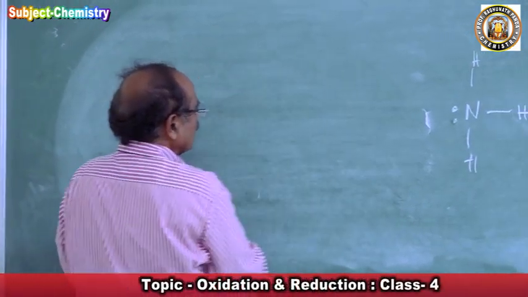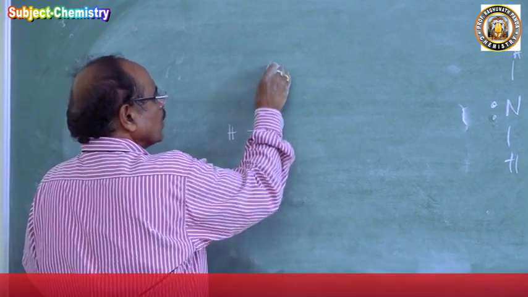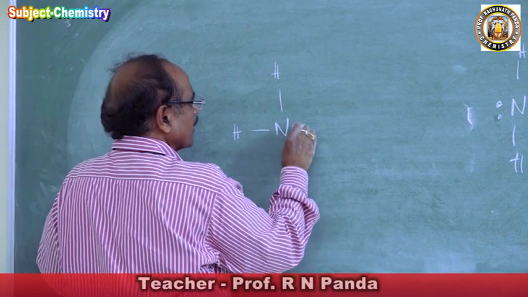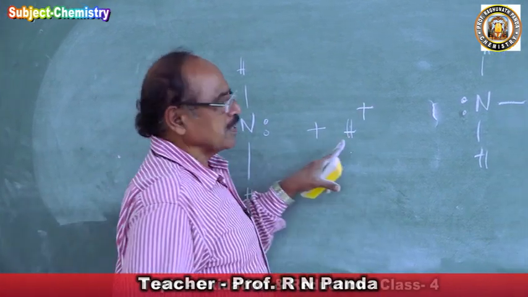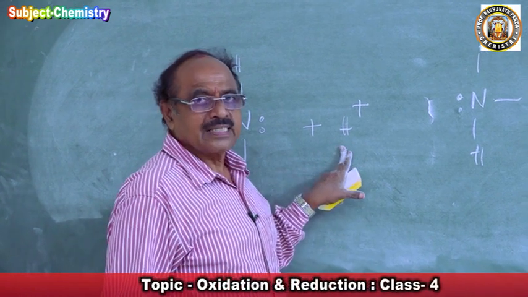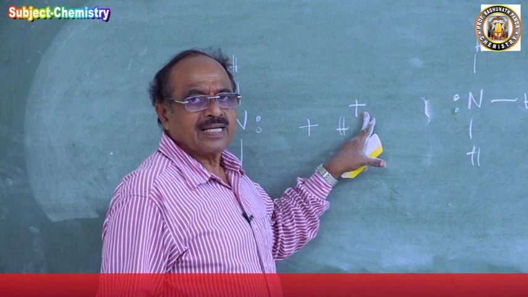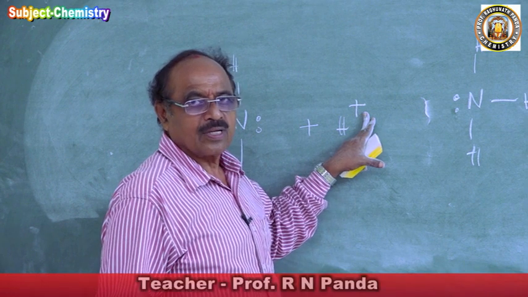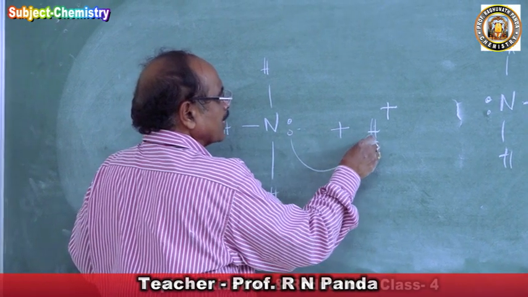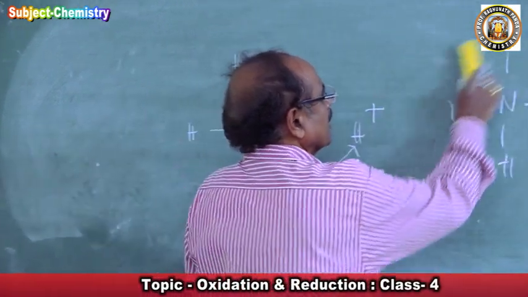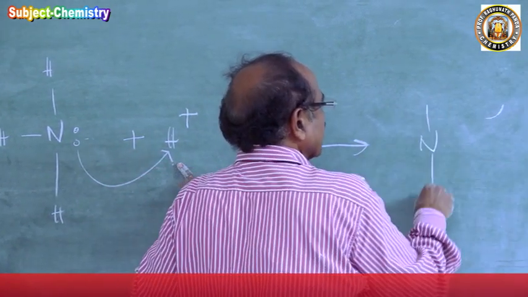Now you see here we have ammonia, with a lone pair of electrons, and we have H plus. What is H plus? An oxidizing agent. Why an oxidizing agent? It can accept an electron. So ammonia donates a pair of electrons to H plus, and it forms the ammonium ion.